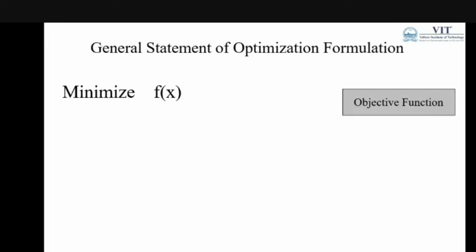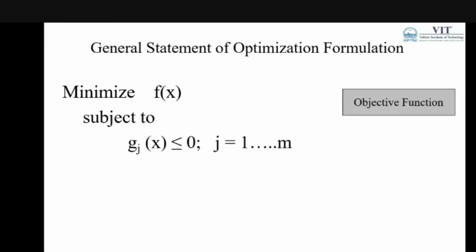So generally all the researchers in the field of optimization go for minimization procedures or methods. Minimize f of x, which is the objective function, subject to some constraints.